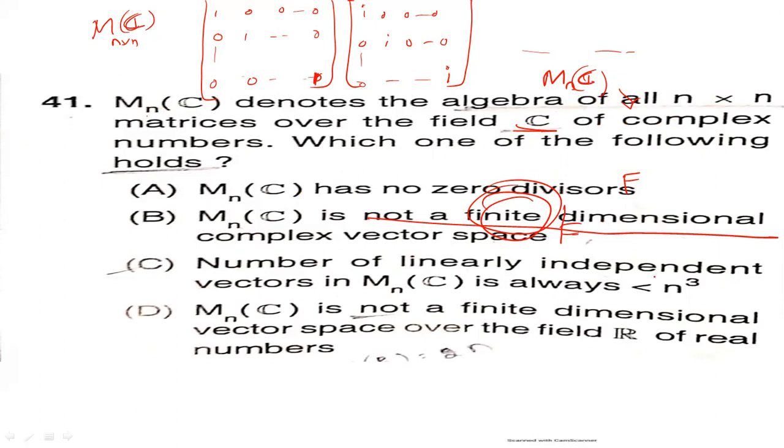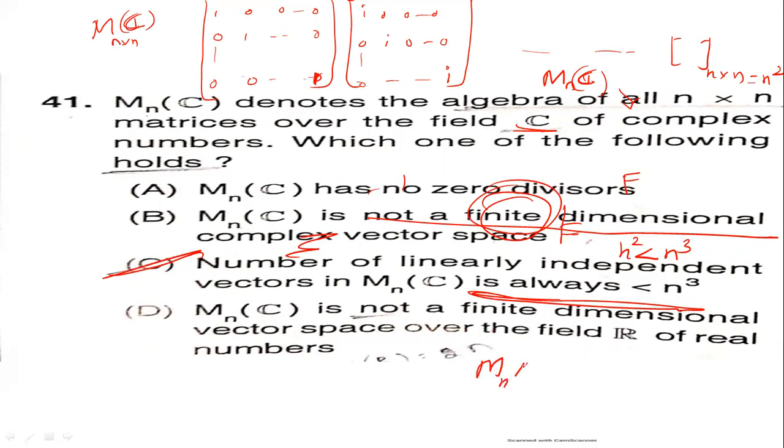The number of linearly independent vectors in Mn of C is always less than n cube, because here this is an n into n matrix. That means n square, and n square is always less than n cube. This is a true statement.